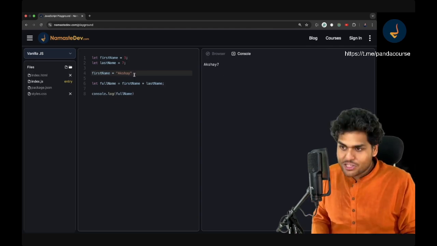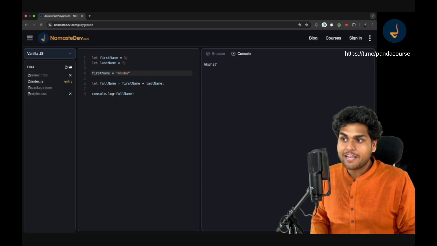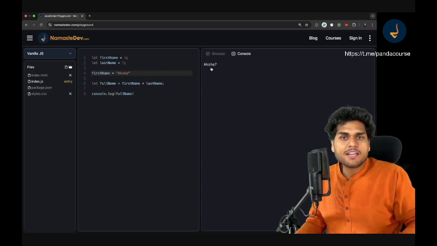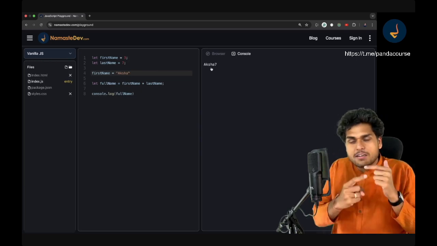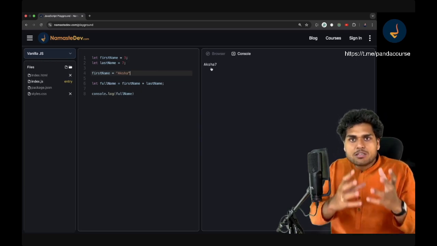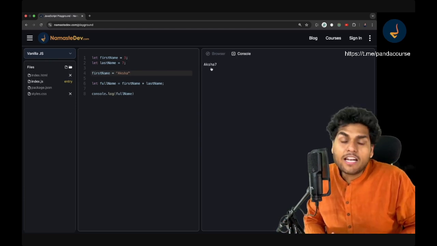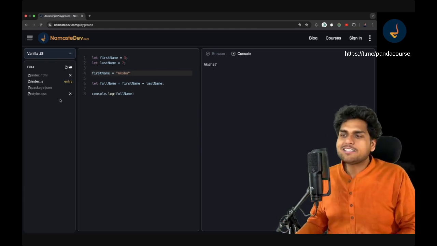Whenever you are making any change over here, suppose if I'm writing AKSH like this, as soon as I type this, the JavaScript engine actually executes our code and prints the output on the console. It's running very fast, on the fly. It does not compile your code or something, right? It just quickly compiles and throws an output for you. It's very fast. Got it? So that's how JavaScript works.